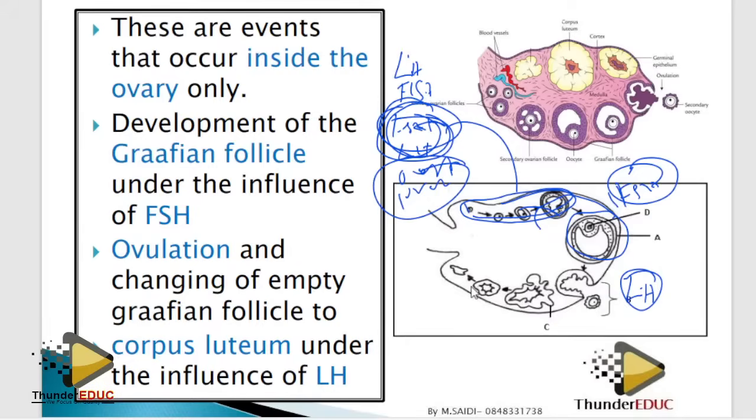All right. Now, when this is developing, what's happening to it? It produces a hormone called estrogen. We don't want to know the function of estrogen here; we shall know it in the uterine cycle. Then this one, which hormone does it produce? It produces progesterone. Done. The ovarian cycle is done. If you read here, it is what I've said: development of the Graafian follicle under the influence of follicle-stimulating hormone, then ovulation occurs, and then the empty Graafian follicle changes to corpus luteum. Done.